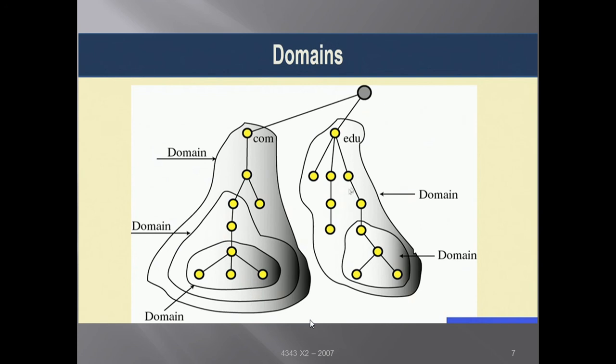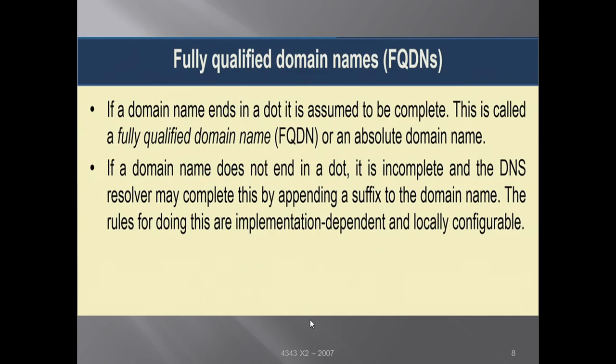But that is partially qualified or partially defined. But if I have a fully qualified name like csc.ecajmer.ac.in, then it will never be duplicated. That means I can uniquely define that thing and uniquely define its IP address. So we have partially qualified and fully qualified names.